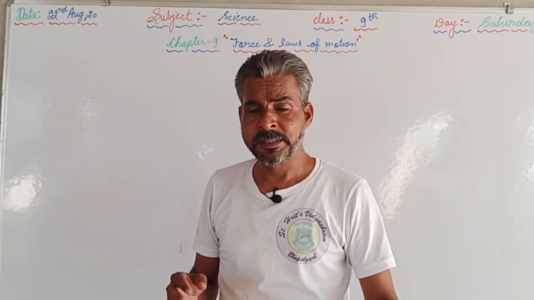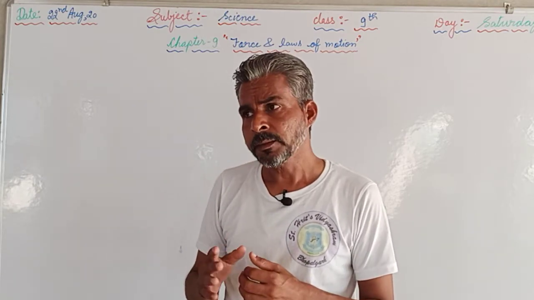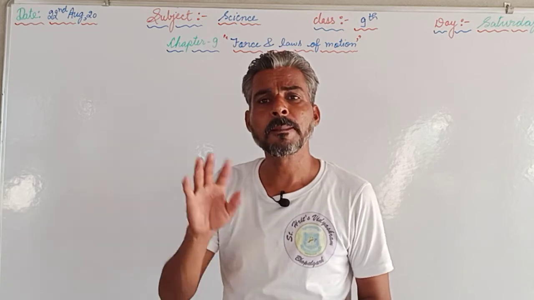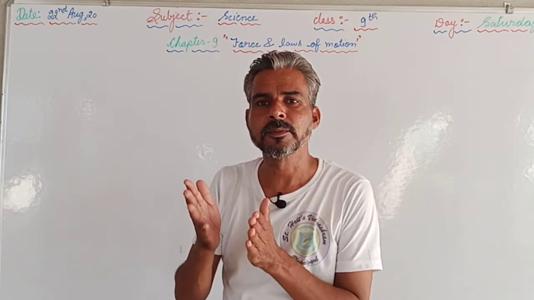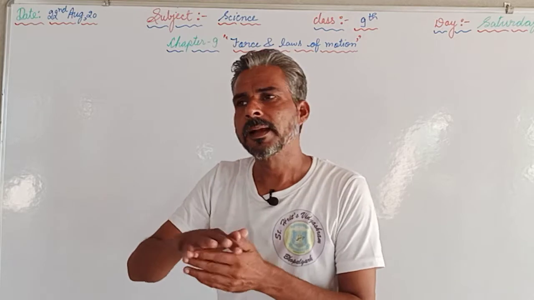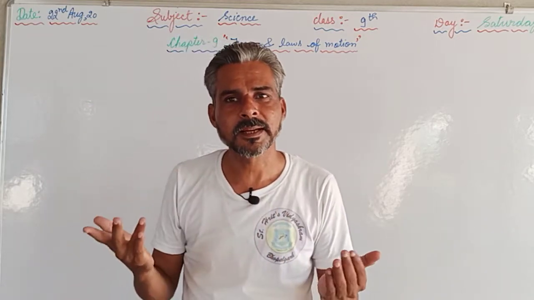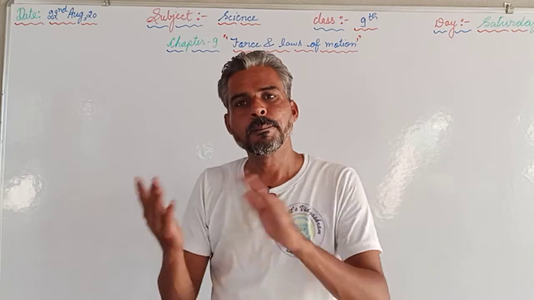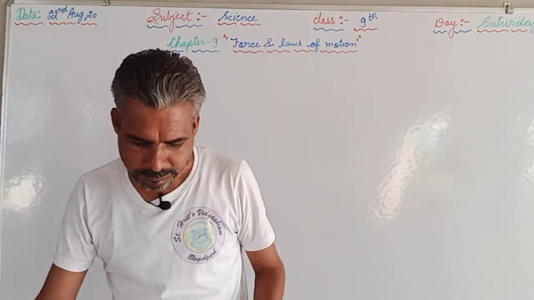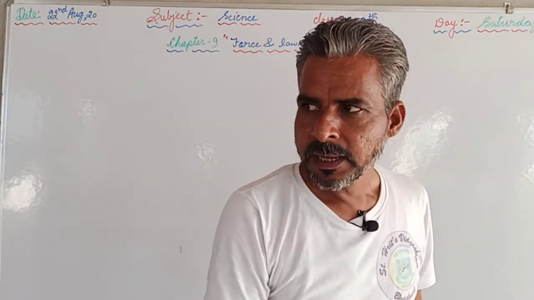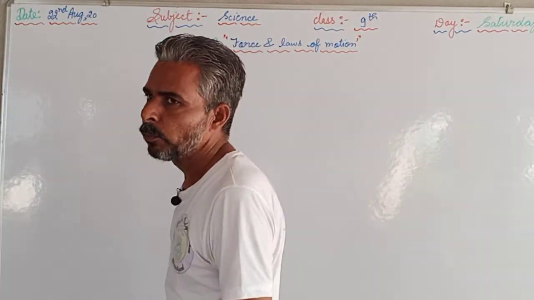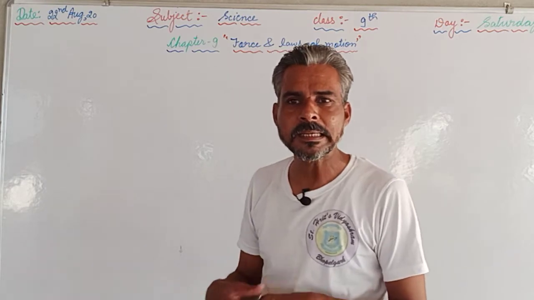At the same time it is denoted by P equals mv, and the SI unit will be kilogram meter per second, because kilogram is the SI unit of mass and the SI unit of velocity is meter per second. So mass into velocity, that is kilogram meter per second. At the same time one more term was there, impulse. Impulse is denoted by J. Impulse is the change in the momentum, means final momentum minus initial momentum.